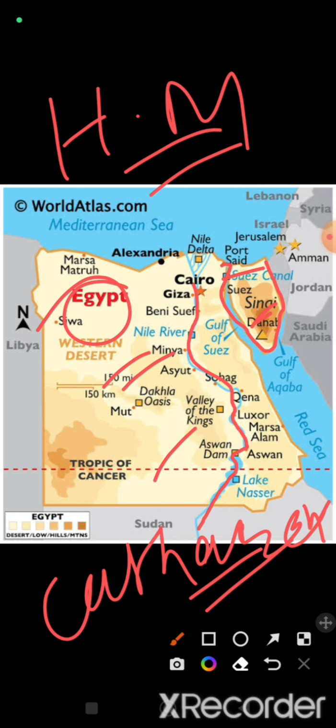As we know, the Nile River is the longest river in the world, and it exists in Egypt. It comes across Cairo, the capital of Egypt, and this is the Nile Delta, where it meets the Mediterranean Sea. You can see here that it also passes through Sudan and other countries of the African continent. So Libya is the western part, Sudan is the southern part, the Mediterranean is the northern part, and the eastern part is made by the Red Sea.